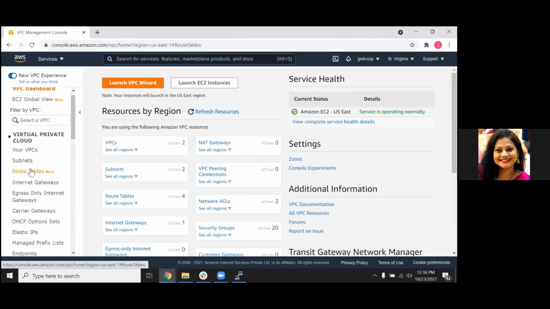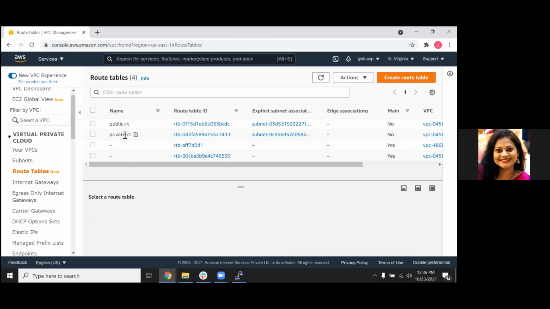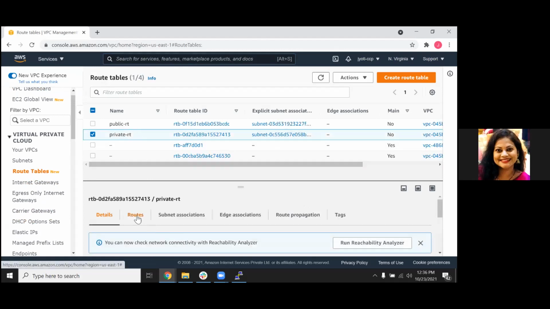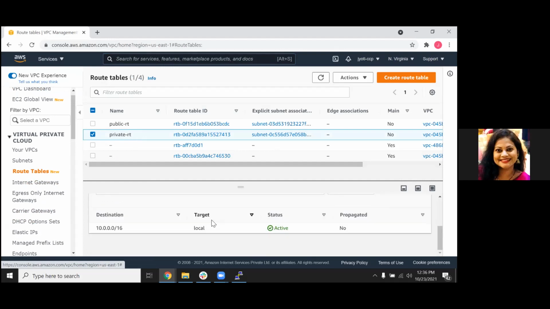See the route table of this private route table. If you see, you just see an entry of this. That means from my private instance I can access only those IPs which are of this range.